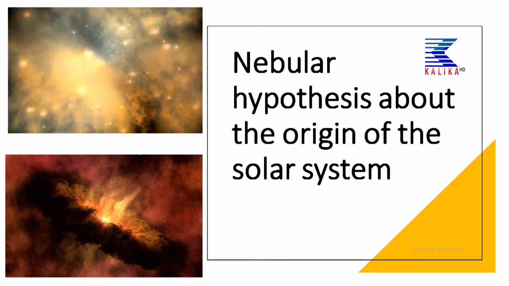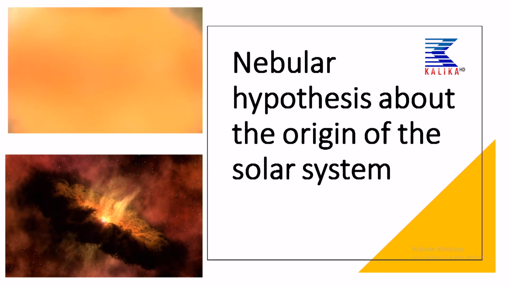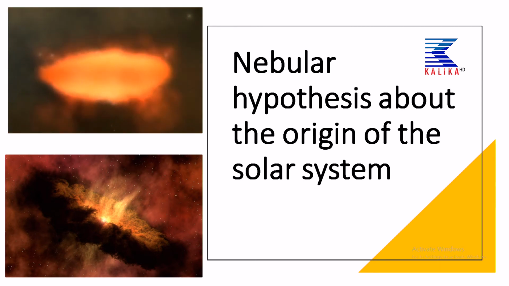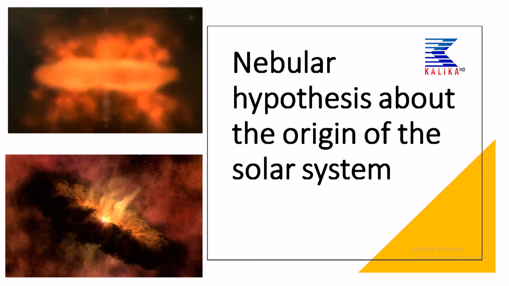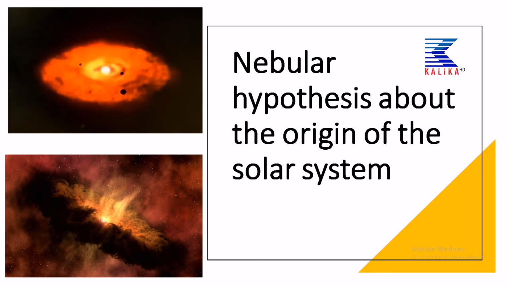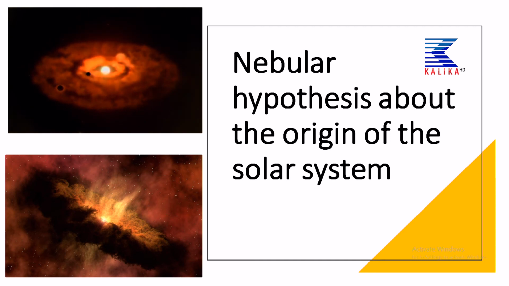You can see in the slide. The centrally located large mass, that is the sun, its temperature becomes so high and the others start to cool down. The small balls, you can see the small black balls, are the heavenly bodies known as planets and satellites, and they respectively form the solar system.